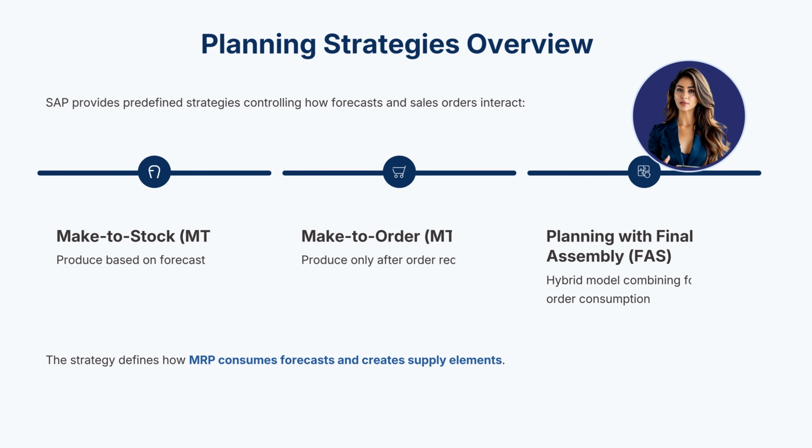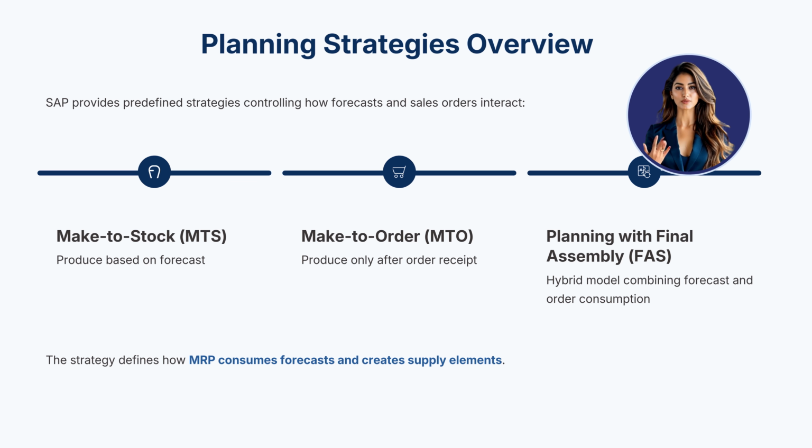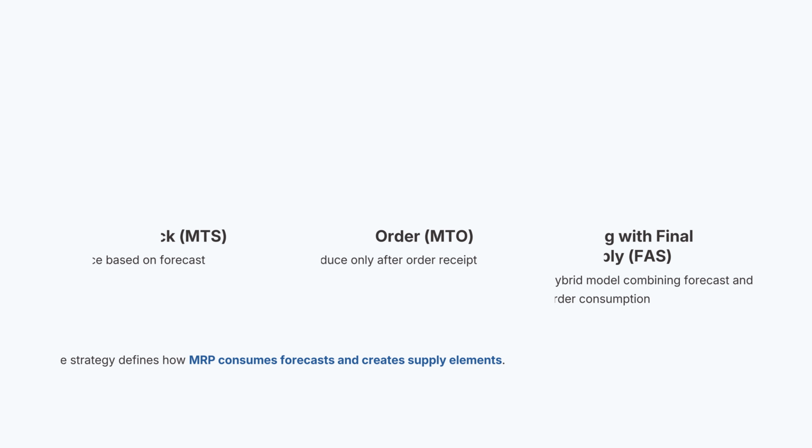Planning strategies overview. Planning strategies define how SAP handles forecast and actual order interaction. Make-to-stock (MTS) plans production purely from forecast. Make-to-order (MTO) produces only upon confirmed customer orders. Planning with final assembly (AS) combines both, allowing forecasts to reserve capacity and then consume as sales orders arrive. Choosing the right strategy is crucial for balancing service levels and cost.